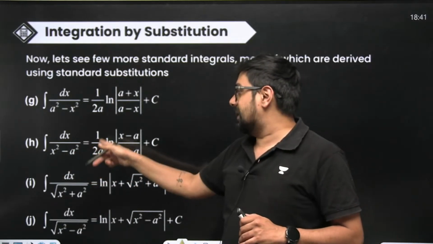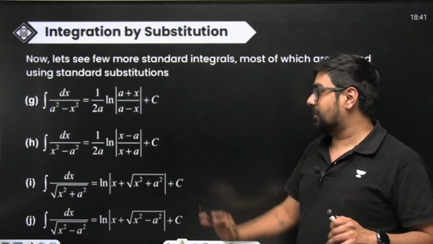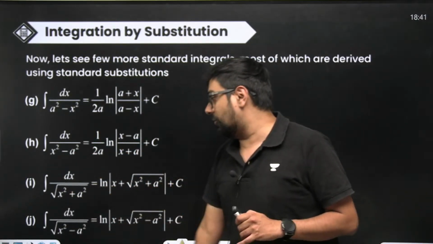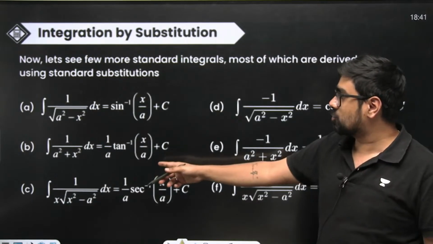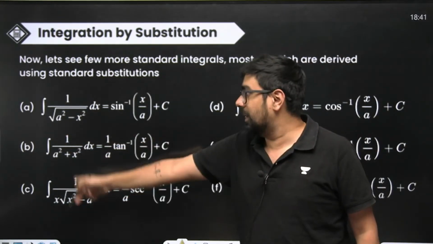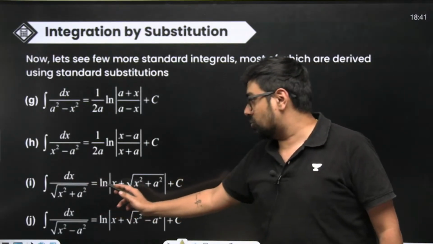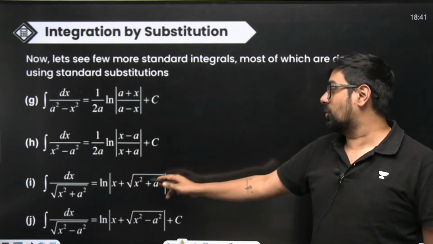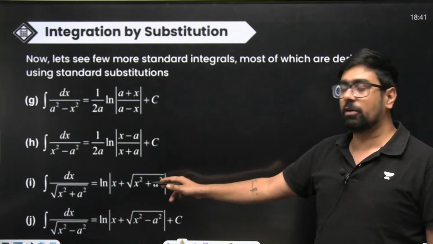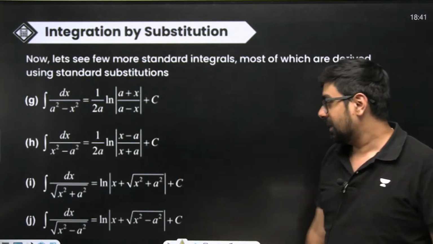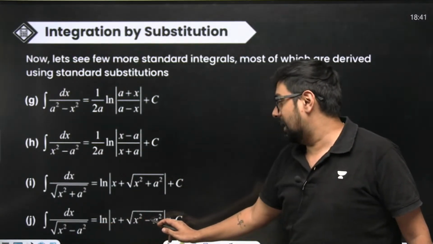dx by x square minus a square is 1 by 2a ln of x minus a upon x plus a. If you have square root of x square plus a square, here we did not have the square root of x square plus a square, only minus. Without the square root we had plus. So the integral is ln of x plus square root of x square plus a square, plus c. And here minus is there, so minus will come.